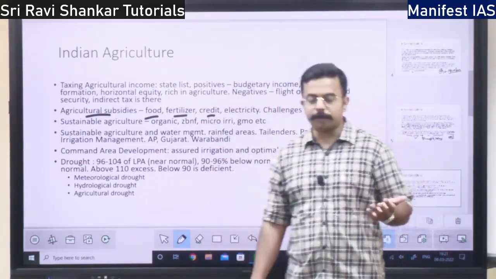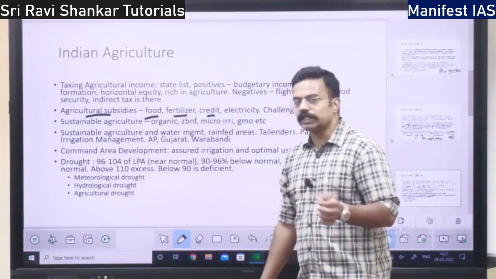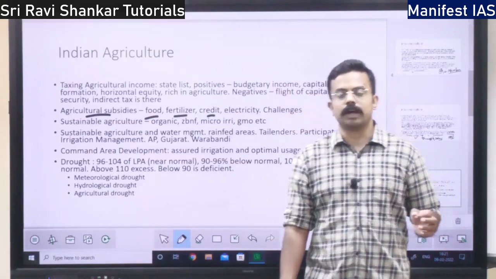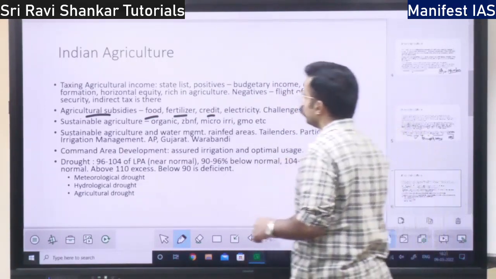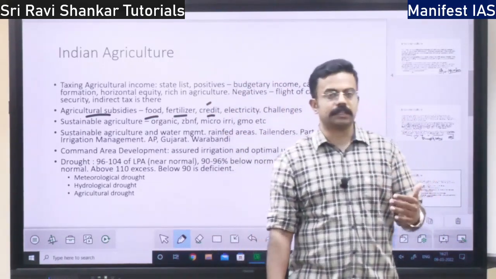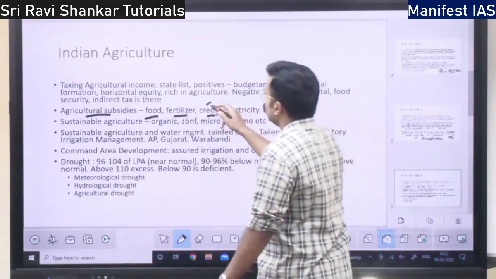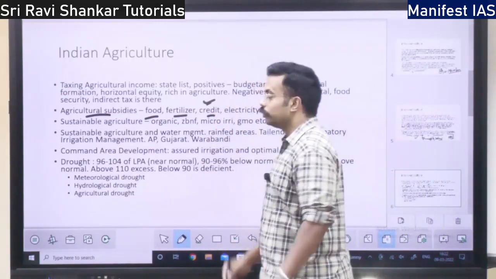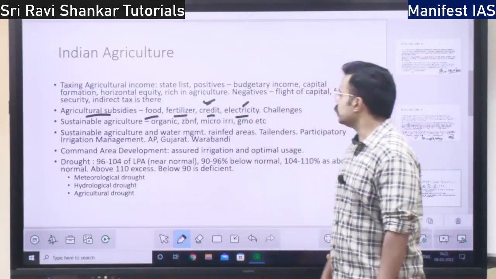The government or the banks will give loans, but most of the time those loans will be waived. Krishi Sala Manna, farm loan waiver will happen. Or also, if you pay the loan properly, the interest rate will be reduced. That is also a subsidy. Then electricity subsidy is given.